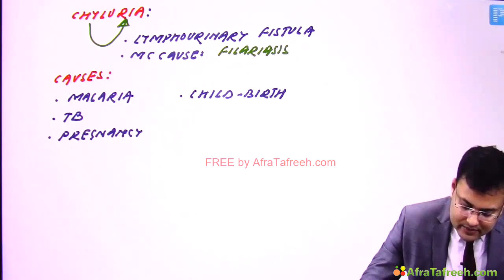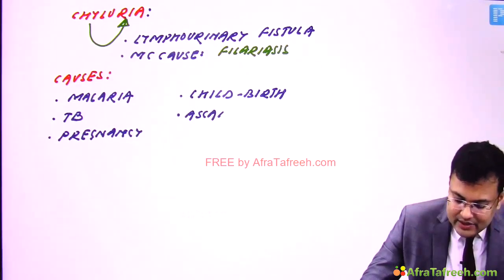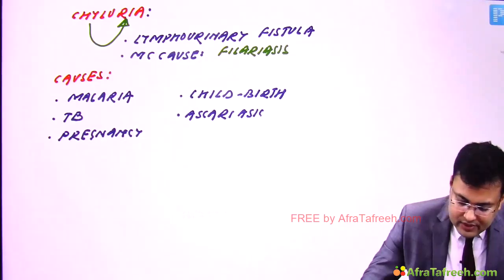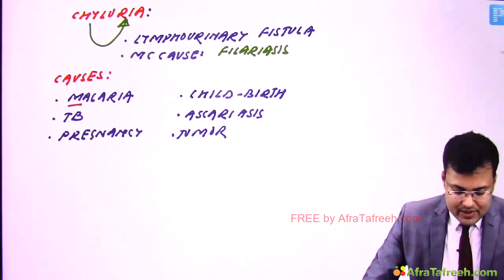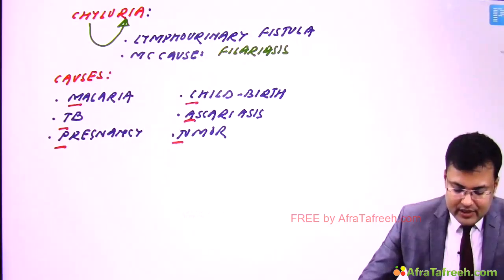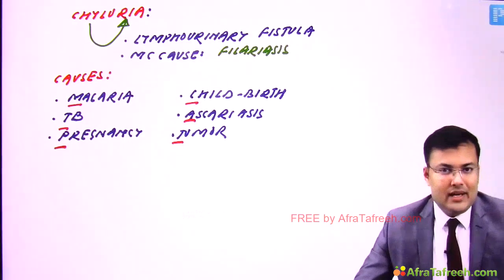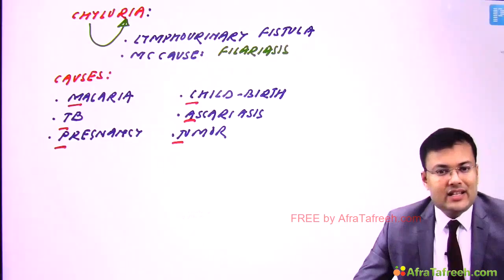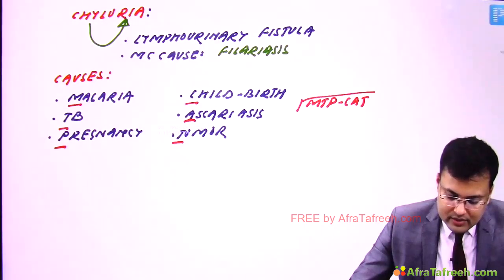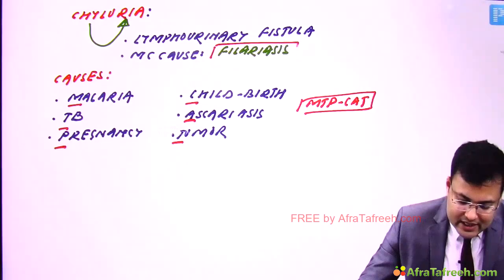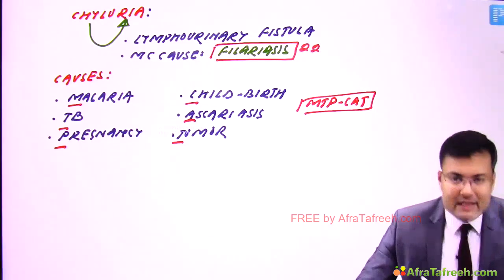Clear? How to remember? The mnemonic is MTP-CAT: malaria, tuberculosis, pregnancy, childbirth, ascariasis, tumor. It's easy. But the most common cause, which is asked frequently, is filariasis.